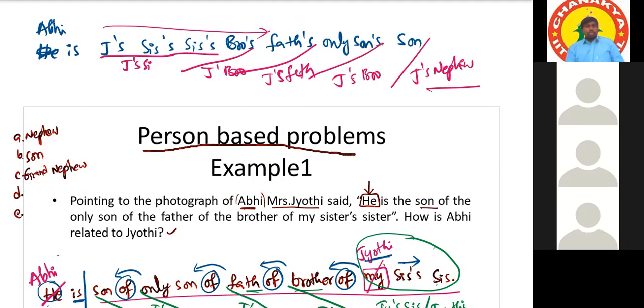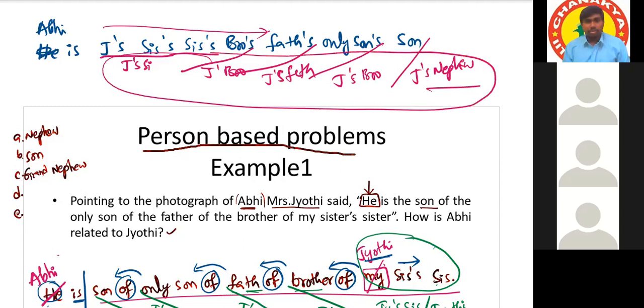Yes or no? So even here, you don't need to write all these things. Directly we can keep it in the mind and go to the next statement. Got it? Yes, sir. Let us do some questions based on this person based problems.